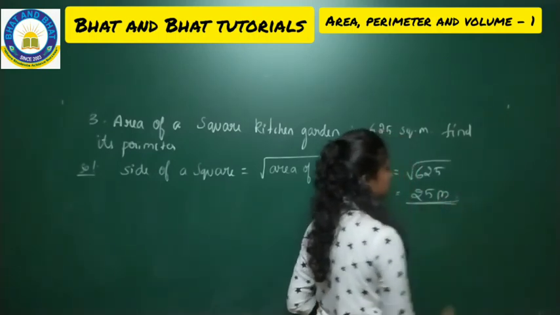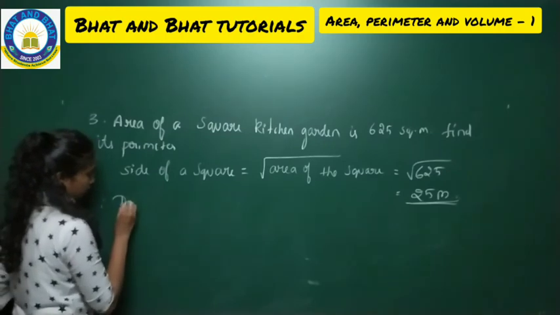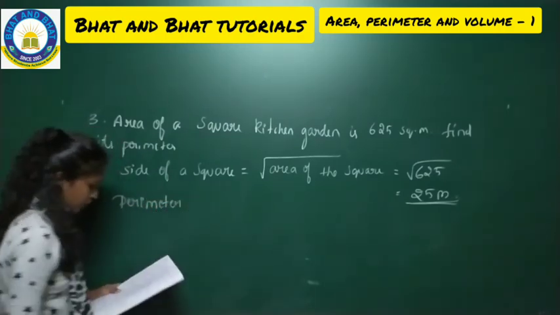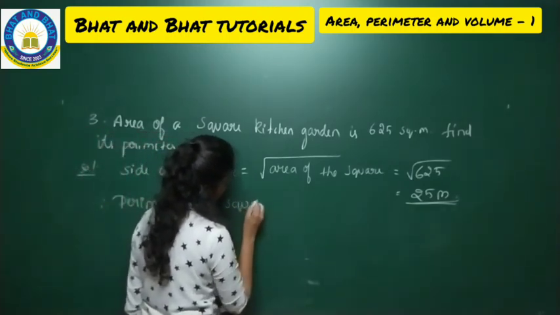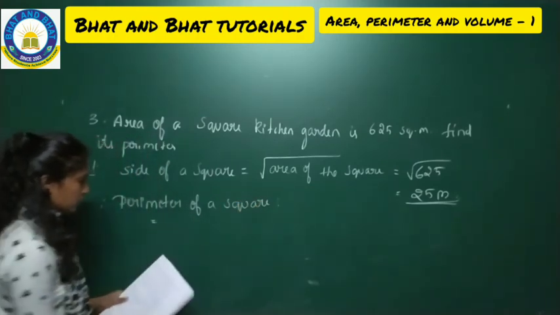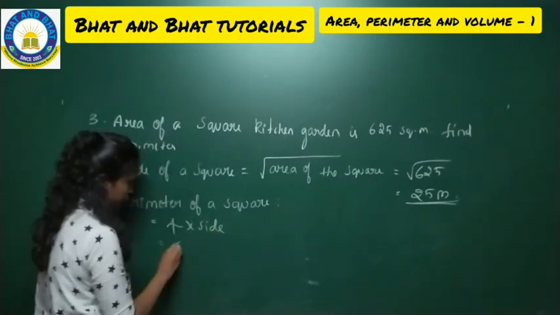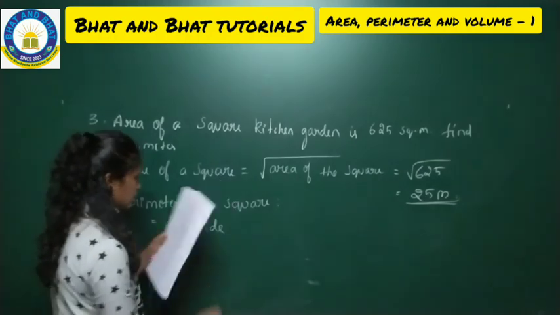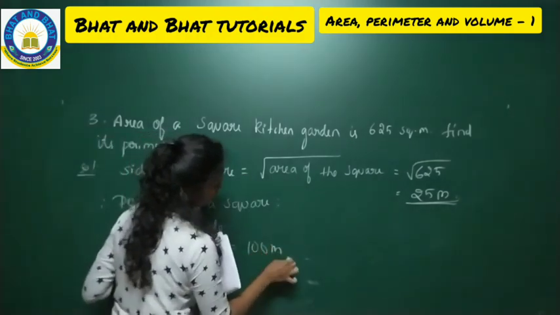So your answer is 25 meter. So therefore, to find the perimeter of a square, we use the formula, that is 4 into side. So which is nothing but 4 into 25 that we have got. So 25 4s are 100 meter. Make a note.